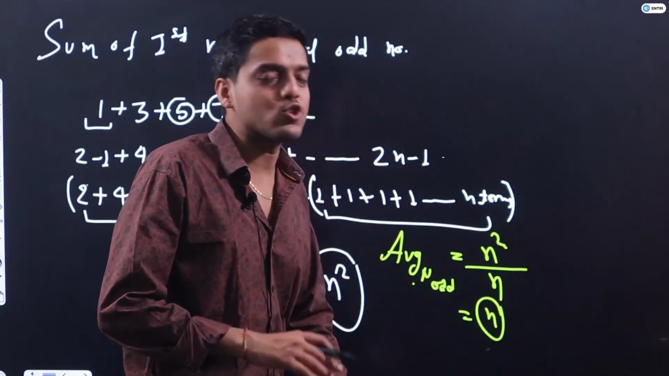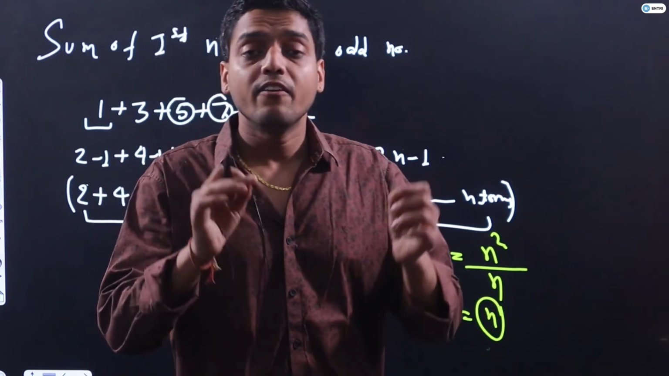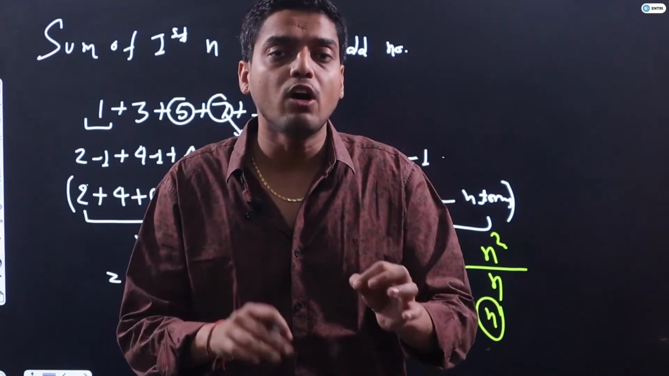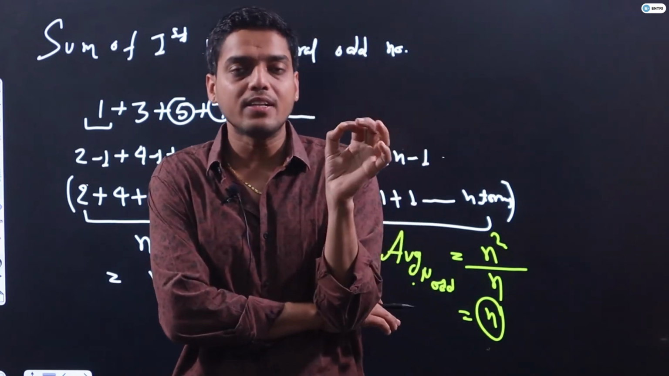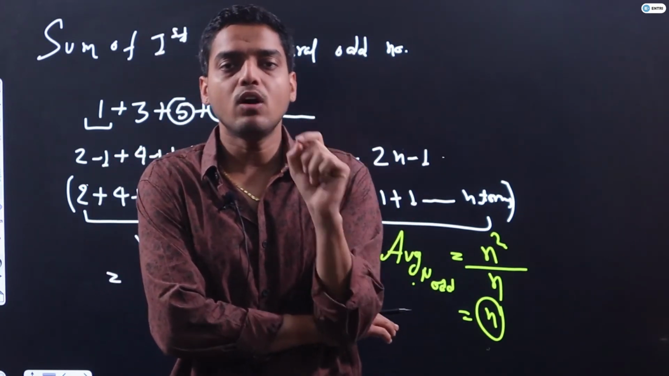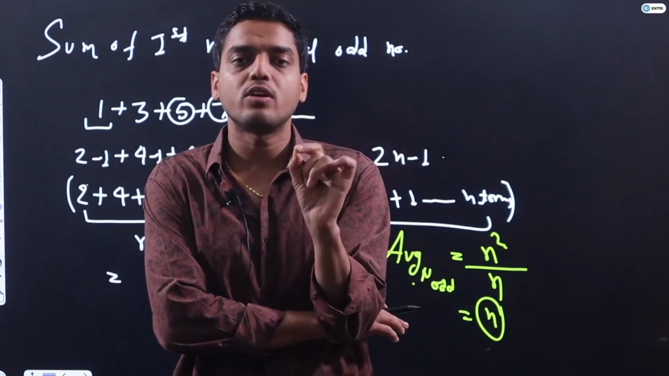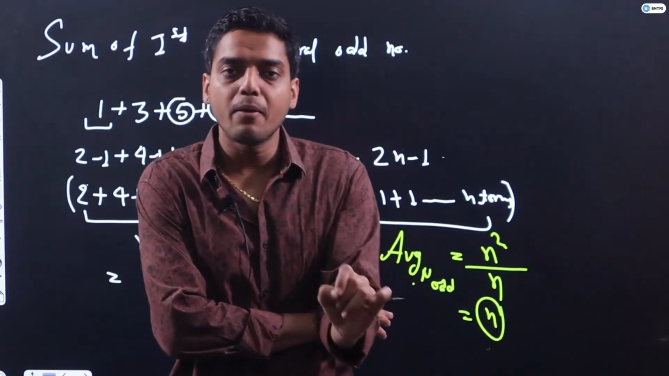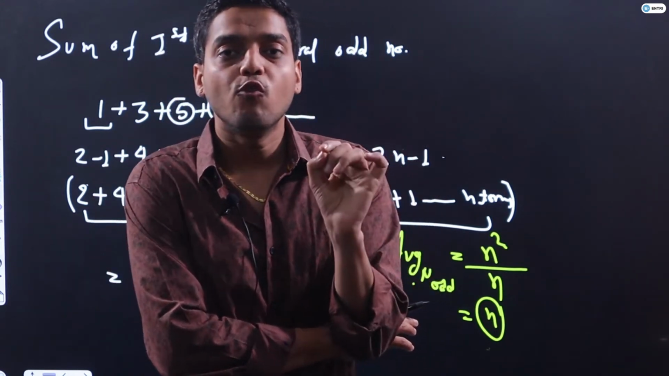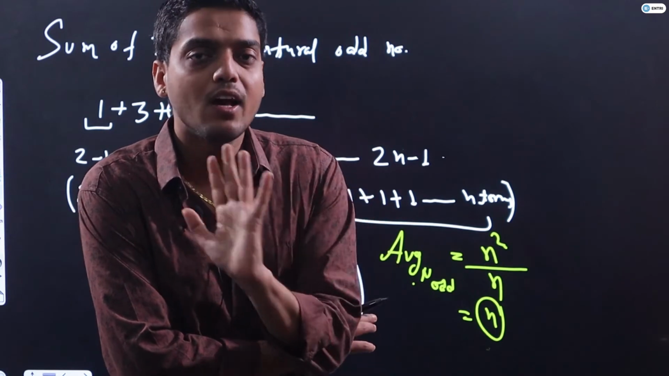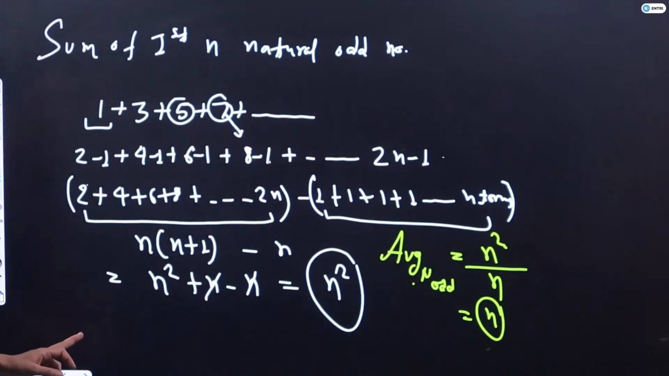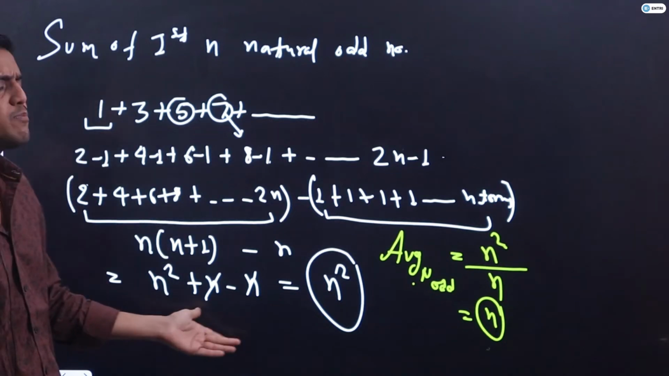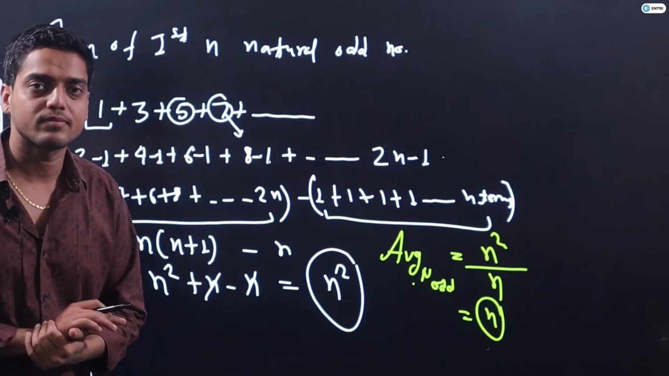Yes or no, students? What will be the average of first 23 natural odd numbers? What is the average of 123 natural odd numbers? So the answer should be 123 only. I hope each and everyone is clear and we are not having a single issue, because each and everything has been explained over here.